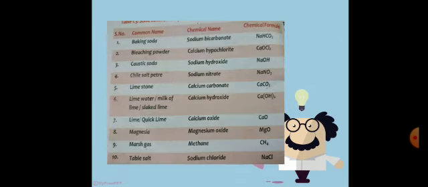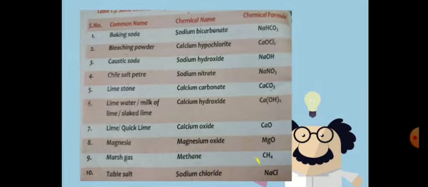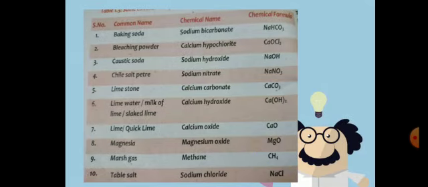Now the first one is baking soda. Baking soda is a common name. Its chemical name is sodium bicarbonate, and its chemical formula is NaHCO3. How is this chemical formula formed? Sodium bicarbonate consists of four elements: sodium, hydrogen, carbon and oxygen.